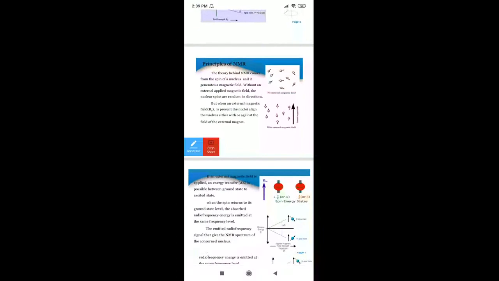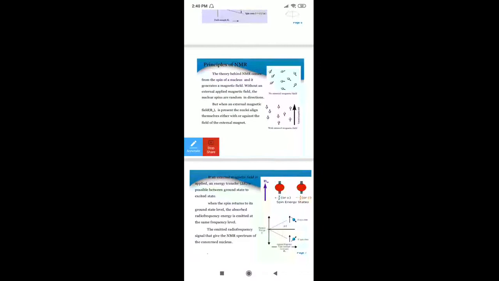Yesterday I have shown it here. These are the nuclei, and we can see they are generating their own magnetic field, and it is not specified with respect to any of the directions.